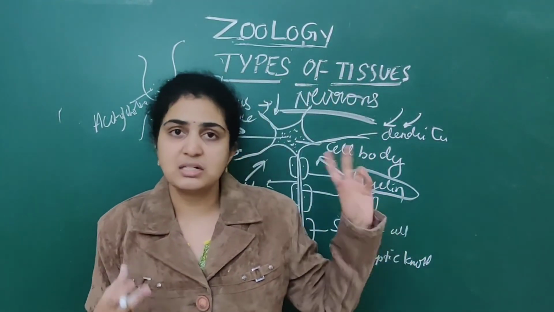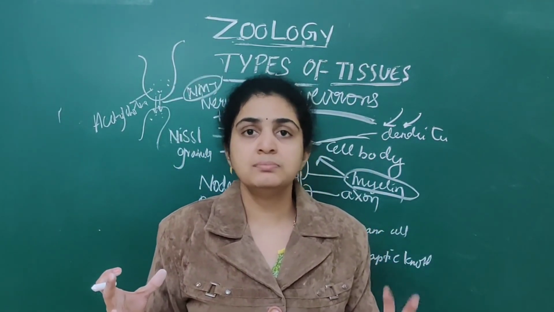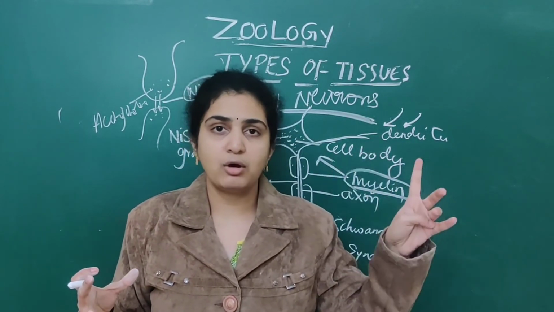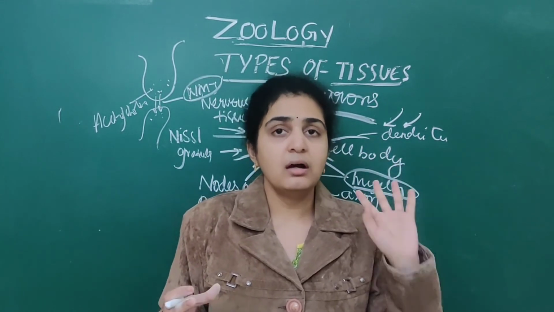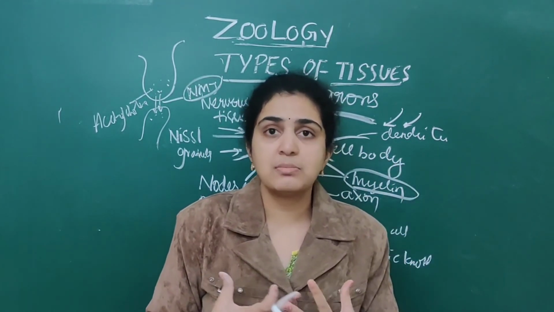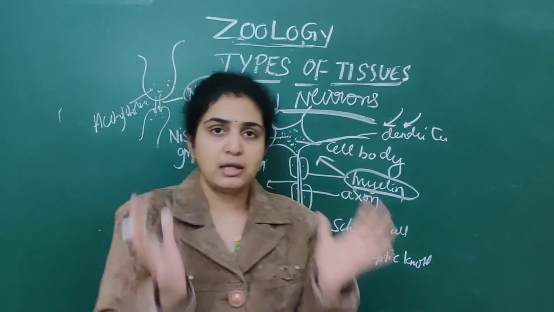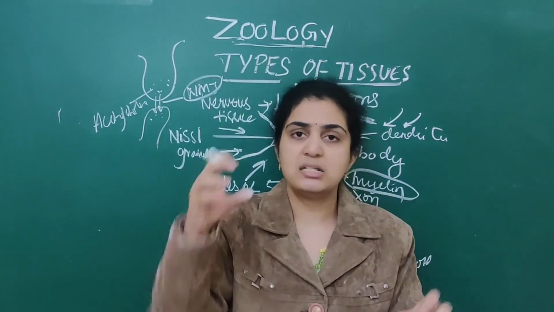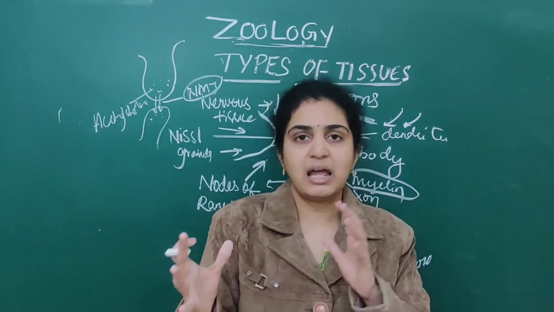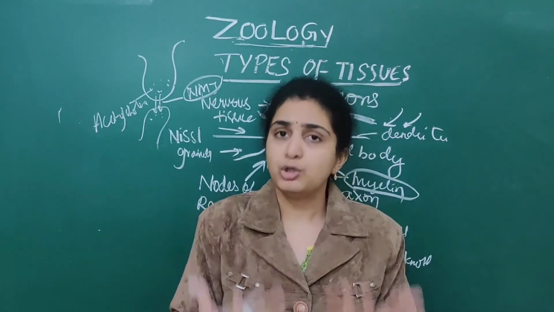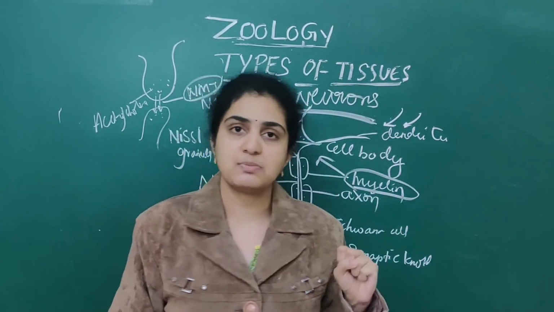Today we have dealt with muscle tissue as well as neural tissue. In muscle tissue we have discussed the properties, that is contractibility, extensibility, elasticity, as well as excitability. Next we have discussed the microscopic examination: muscle bundles, in that fibers, in that myofibrils. Myofibrils, dark band, light band, thin filaments, thick filaments. Due to that only, sliding of thin filaments over thick filaments, muscle contraction takes place.